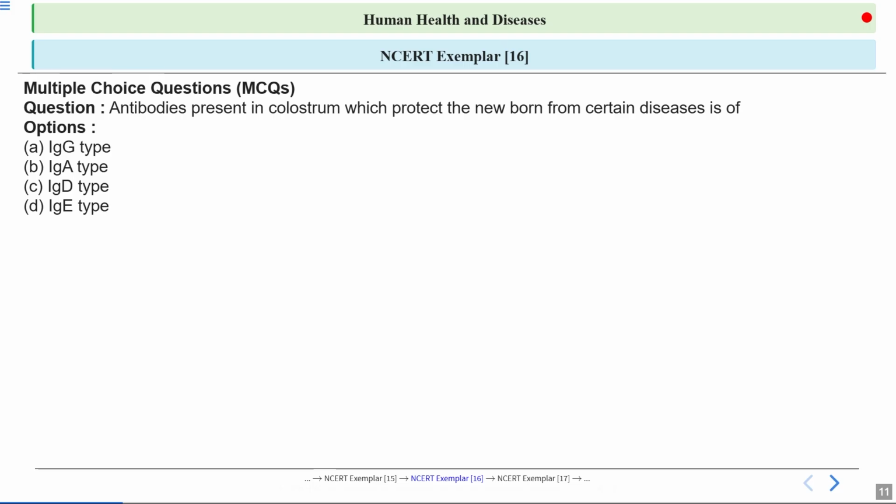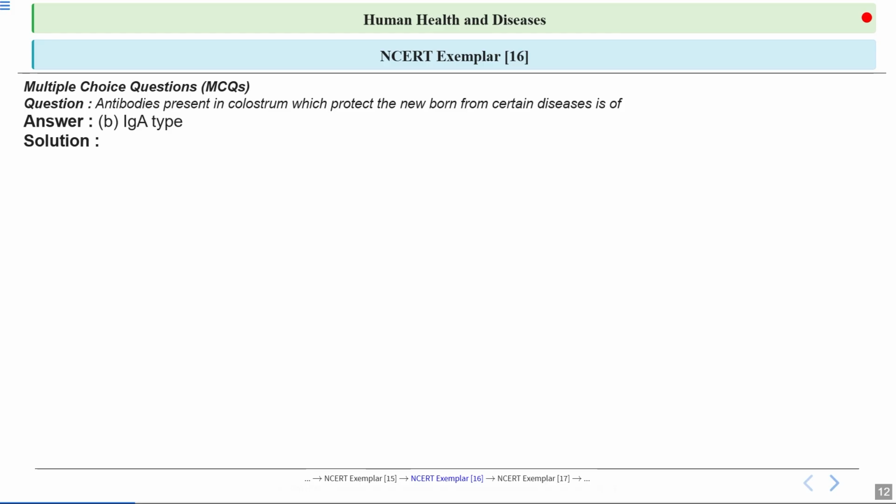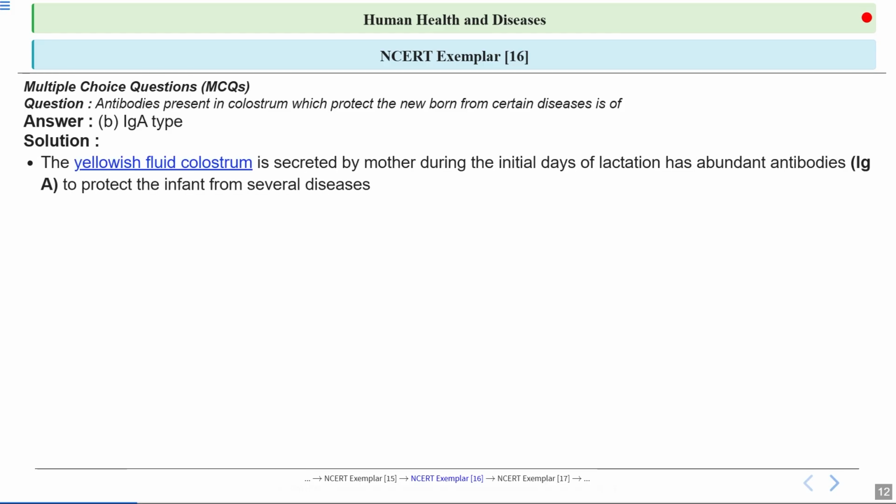Next question, antibodies present in colostrum which protect the newborn from certain diseases are of. So options are IgG type, IgA type, IgD type, and IgE type. So what will be the correct answer? The correct answer is option number B, IgA type.